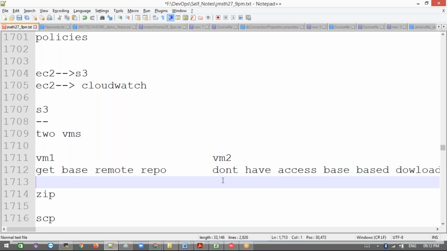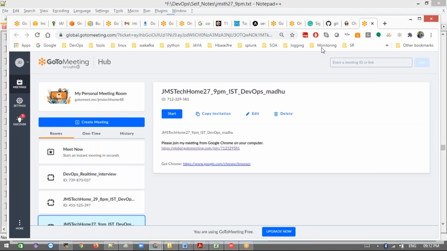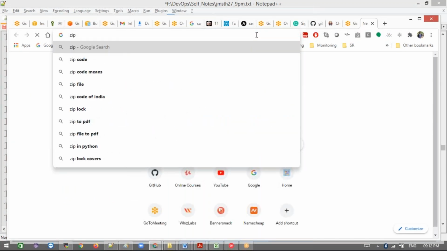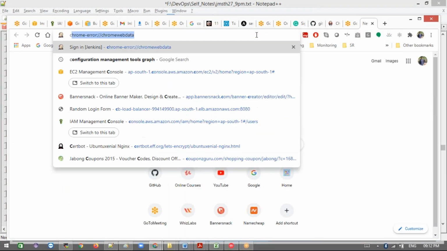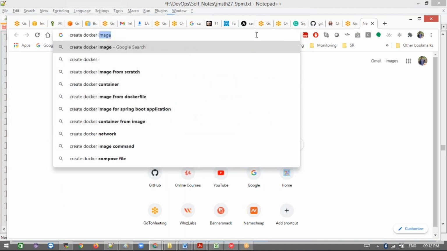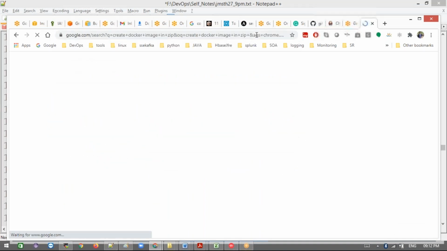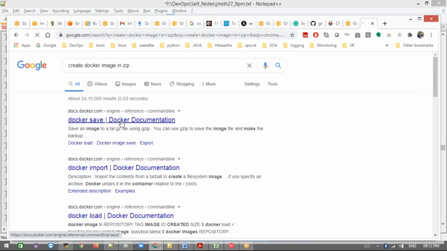Then after this image is moved, he will build later. Take a base image, and then we can move it from here to here, then extract it here. I know how to zip and all. That is basically the question I faced today. I never did this, creating a Docker image in zip format. I thought about doing it from the evening, but I didn't get it. Now I got it.